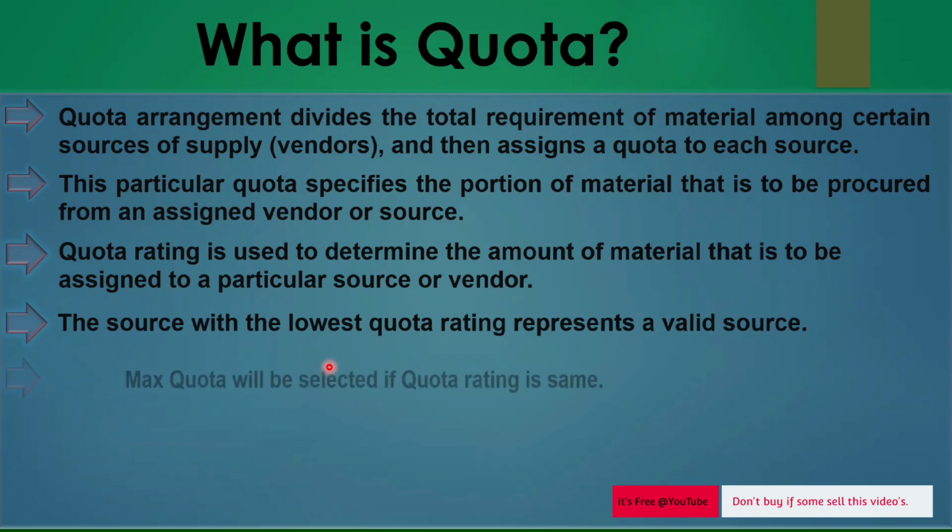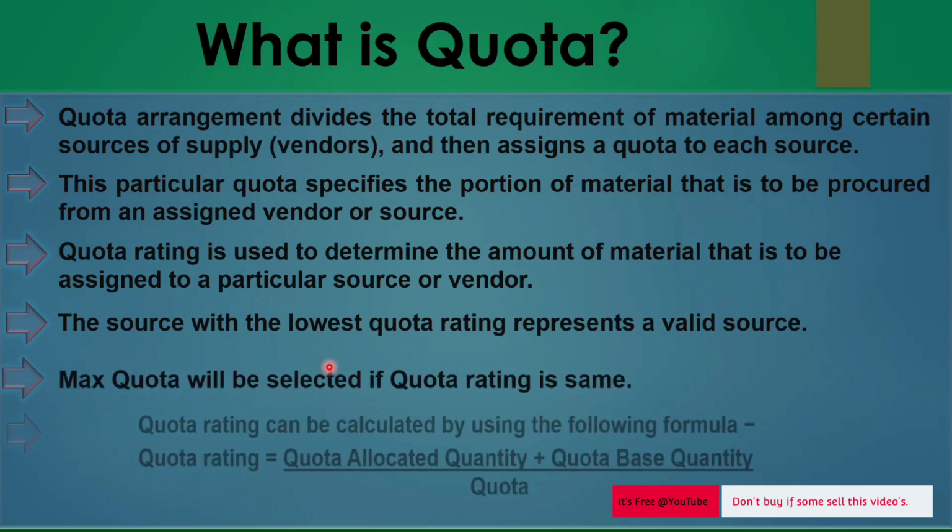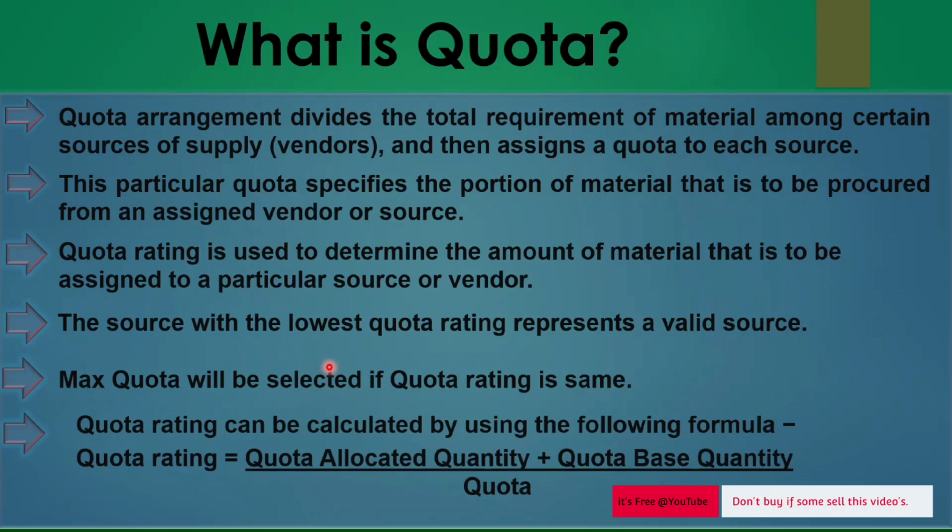There is a formula to calculate the quota rating. Quota rating depends on the allocated quantity plus base quota quantity divided by quota. We will see all that detailed formula in the next slide.